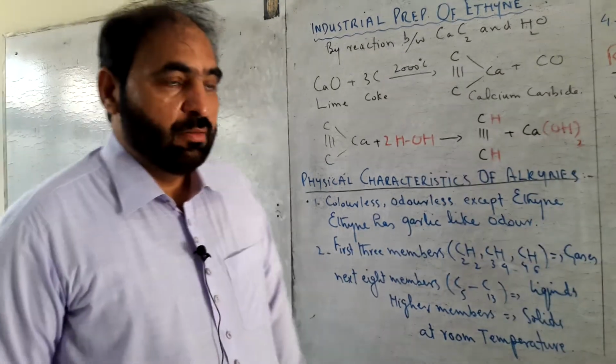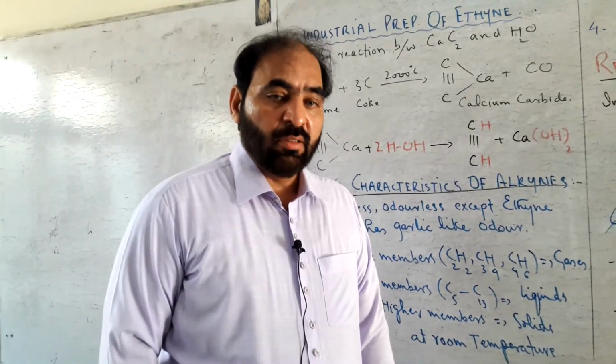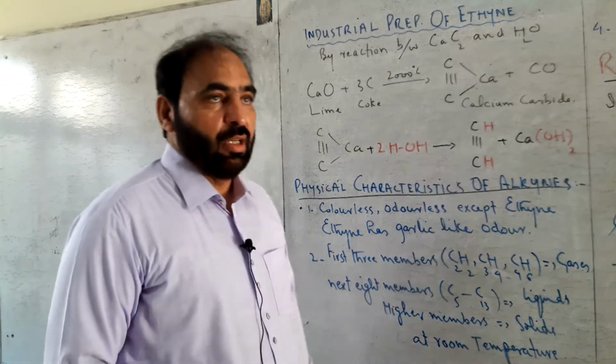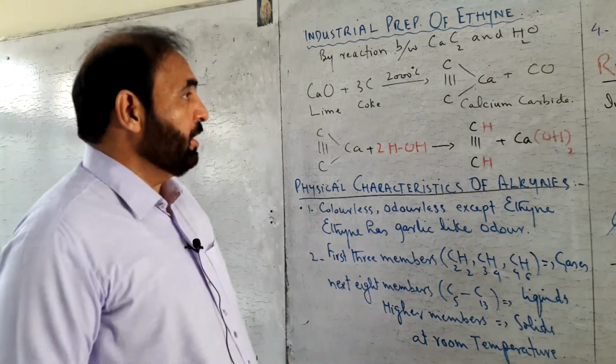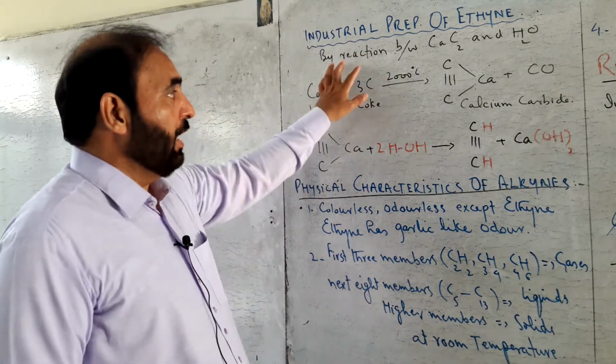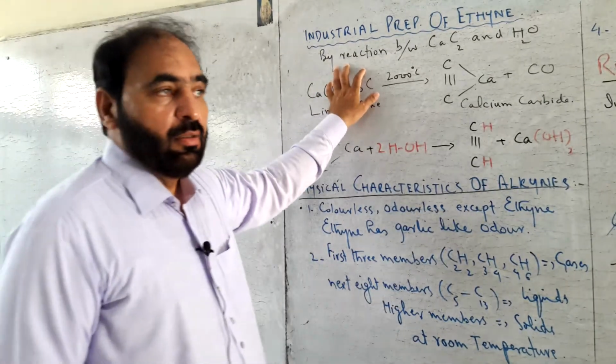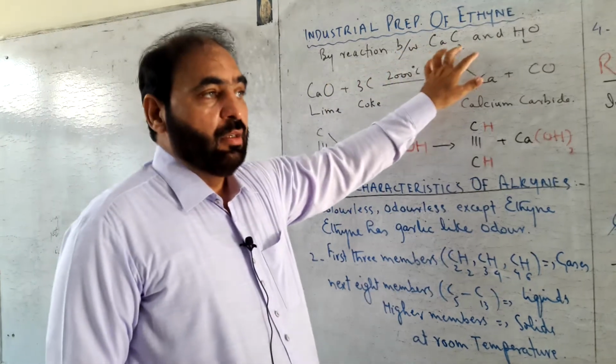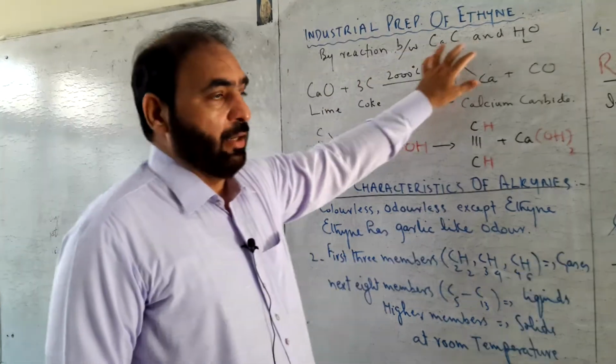Today we will discuss industrial preparation of ethine. On industrial scale, ethine is prepared by reaction between calcium carbide and water.